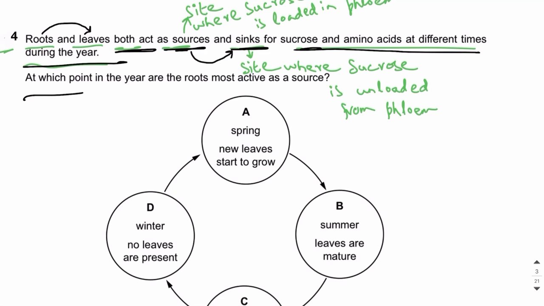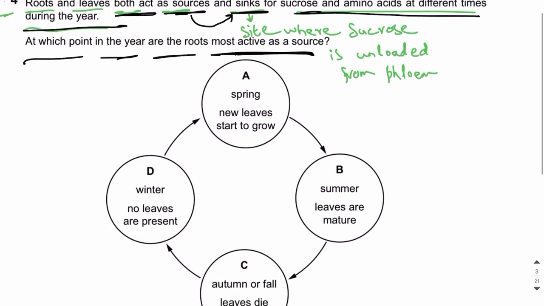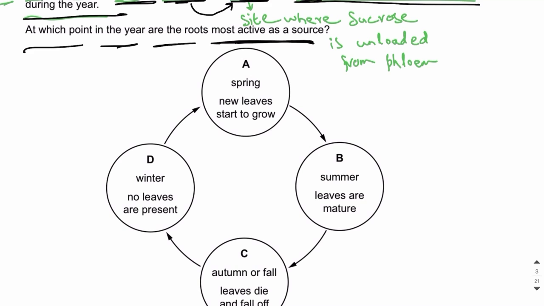At which point in the year are roots most active as source? We have to select the option which gives a point in the year during which the roots are most active as sources, which means that roots are providing sucrose. Sucrose is transported away from the roots, and that only happens when the new leaves start to grow, right? Because when the new leaves are growing in spring, they are not photosynthesizing and they need carbohydrates and energy to grow, and the carbohydrates like sucrose come from the roots. So the answer is A.